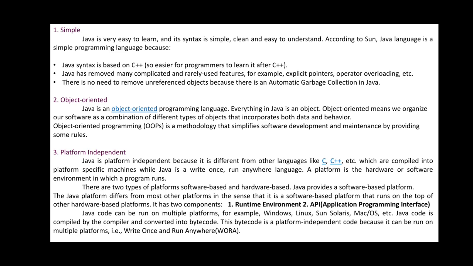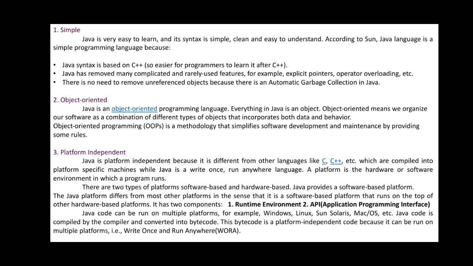Java is very easy to learn and its syntax is simple, clean and easy to understand. According to Sun, Java is a simple programming language. What is he going to say here? Java is very easy to learn. There is no problem. You will have the same syntactical things you learned in your C programming language. The way you write C, the same way you write Java also. Just one difference is that C starts from top down and here Java starts from bottom up.